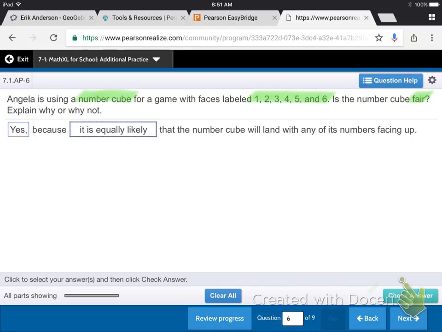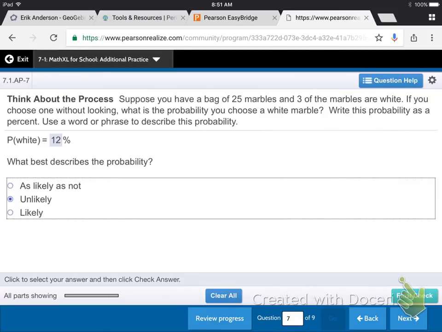That's all you have to answer. Are they? Or is it lopsided? Usually they're all the same size. So we write, yes, it's fair because it is equally likely that the number cube will land with any of its numbers facing up. So every number has a fair chance, an equal chance of showing face up when you roll it. Good job, boys and girls.